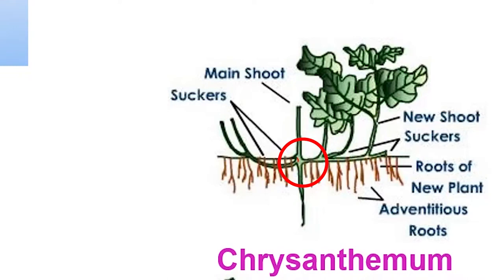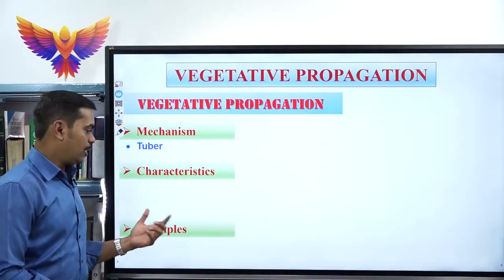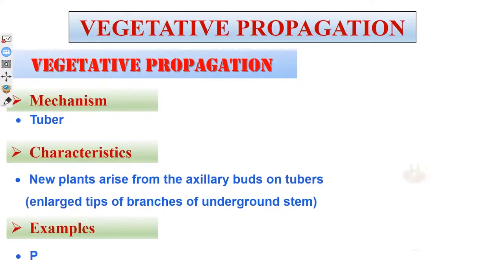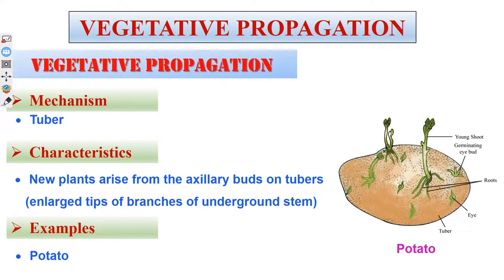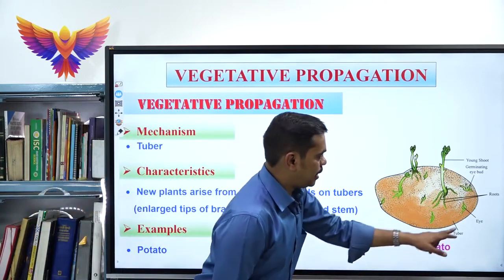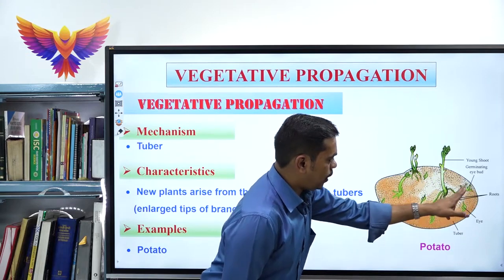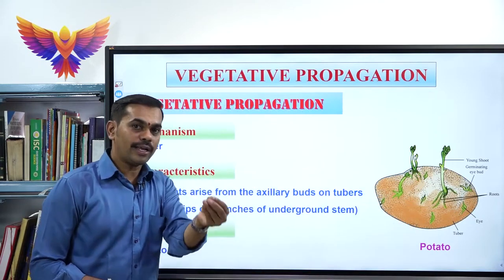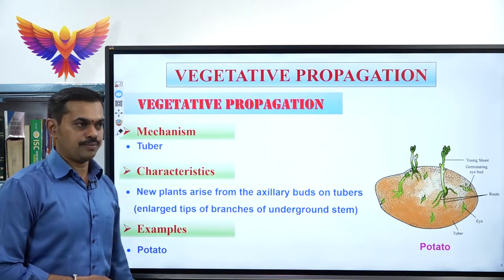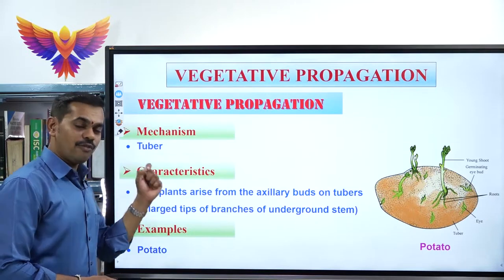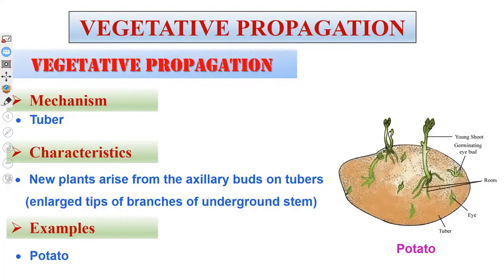So the next mechanism we will learn about is tuber. In tuber the new plants arise from the axillary buds on tubers. Best example, potato. Look there: the tips of the branches of the underground stem are enlarged. Look at the axillary buds, this is the eye. Over the eye a bud develops; the eye buds are axillary buds, and from that eye bud a new plant body develops. So remember, tuber is a type of vegetative propagule, and the example is potato.